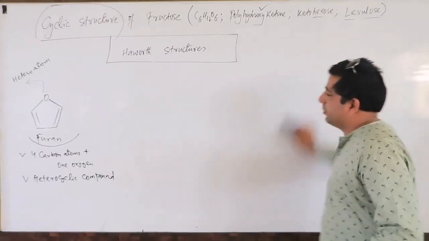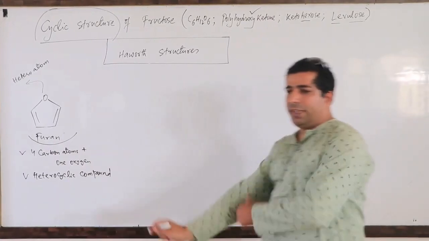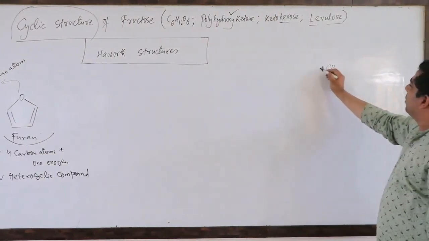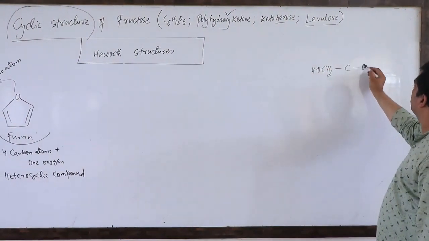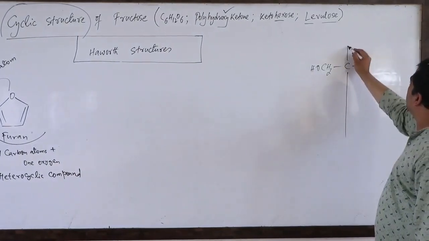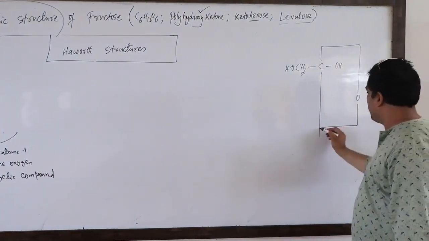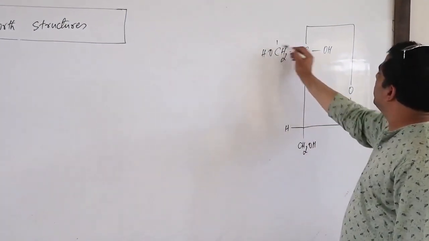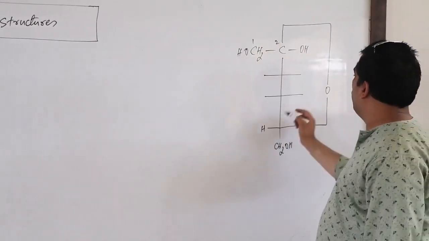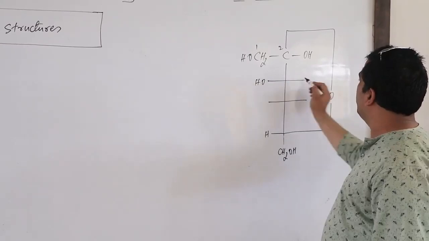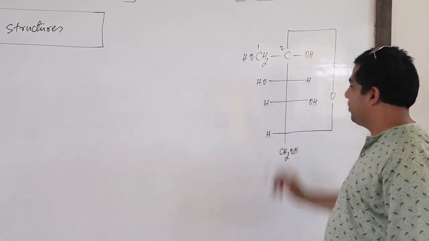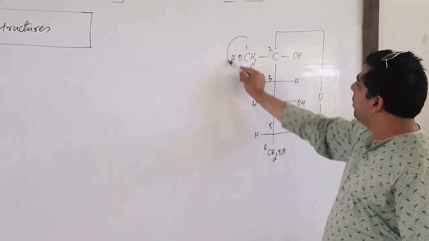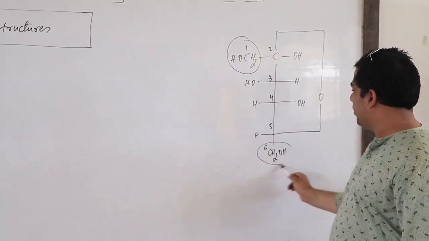Have a look. First of all, I will take my reference. I will take the Fischer structure first. This is my Fischer structure. Now this carbon along with oxygen interacts with the 5th carbon. So I'll be having here CH2OH, H. This is the 1st carbon, this is 2nd, 3rd, 4th and 5th. Then 3rd carbon, OH, H, OH, H. Cool. 3, 4, 5 and 6th. Now look here. The 1st carbon is outside and the 6th carbon is also outside.